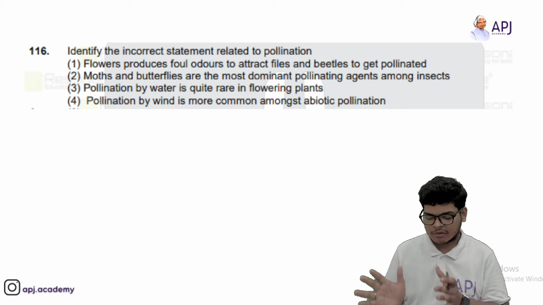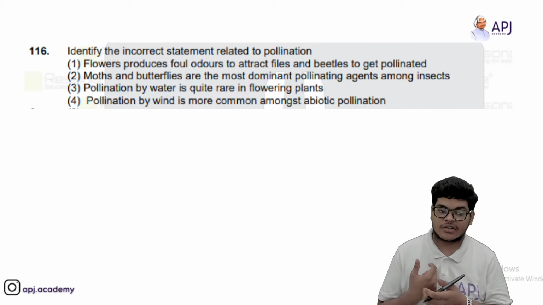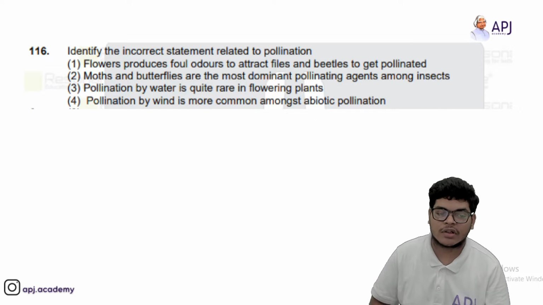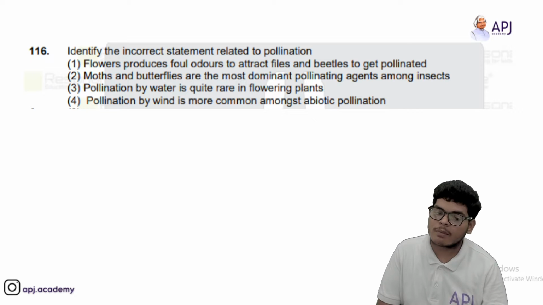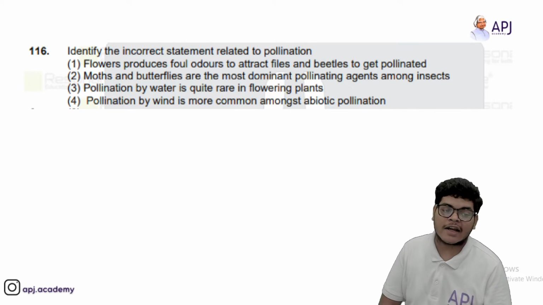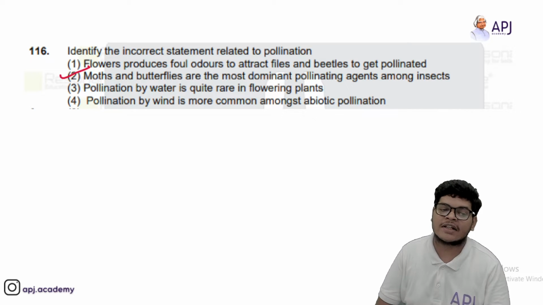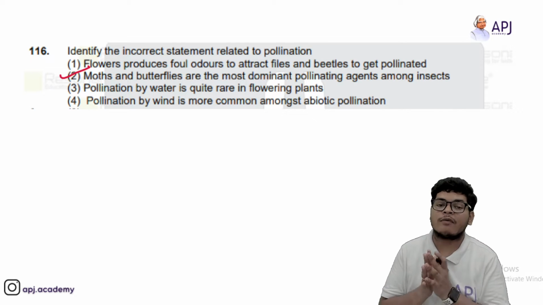Okay. Now in question number 116, identify the incorrect statement related to pollination. Flowers produce foul odors to attract flies and beetles to get pollinated. Yes, this is correct. Whereas moths and butterflies are the most dominant pollinating agents. Pollination by water is quite rare. Yes, because there are less number of hydrophily among the plants. Pollination by winds is more common amongst abiotic pollination. So the incorrect statement is second, because moths and butterflies are not the major sources of pollination.